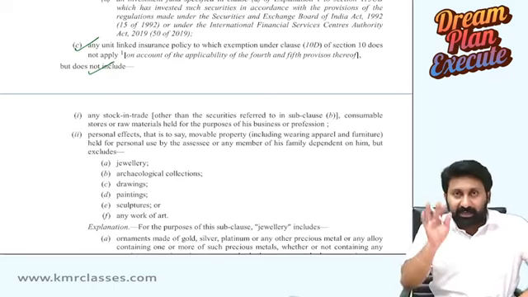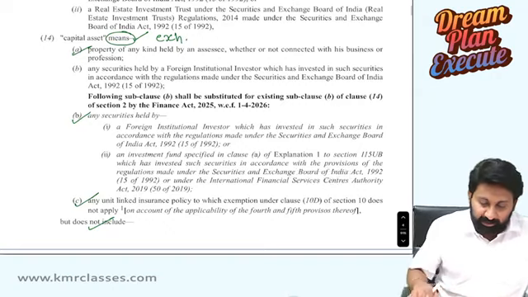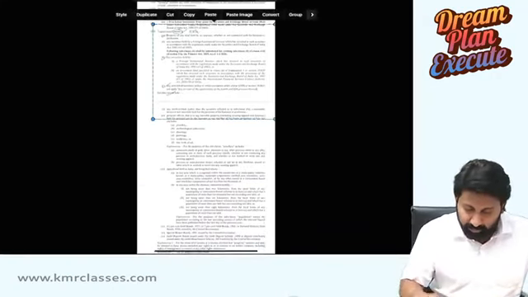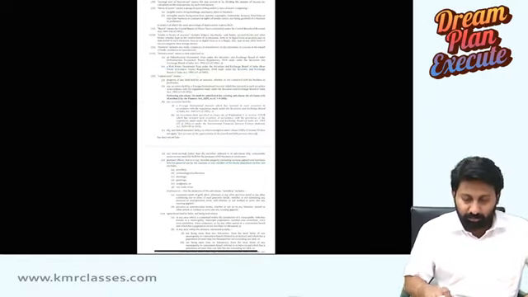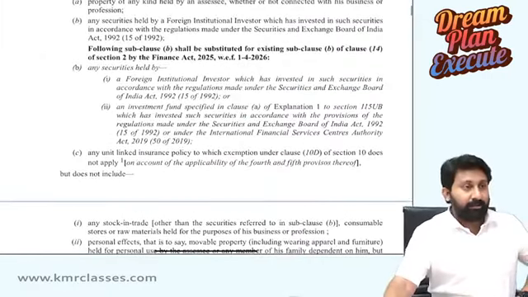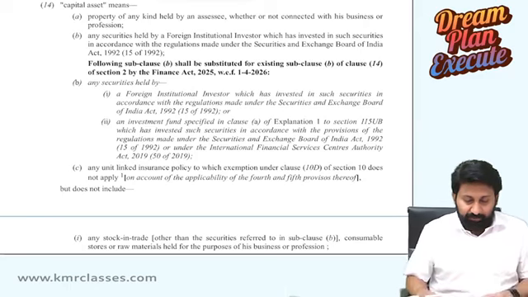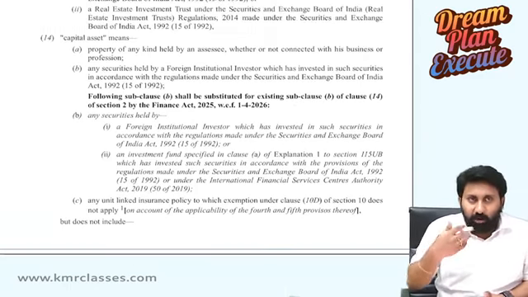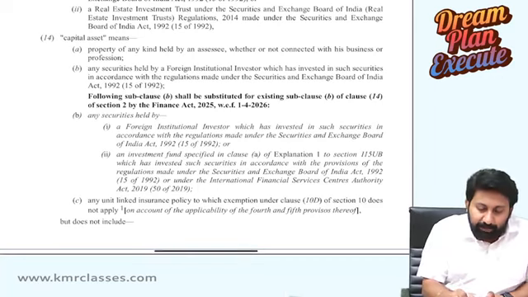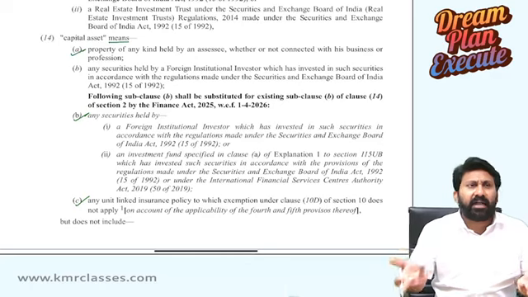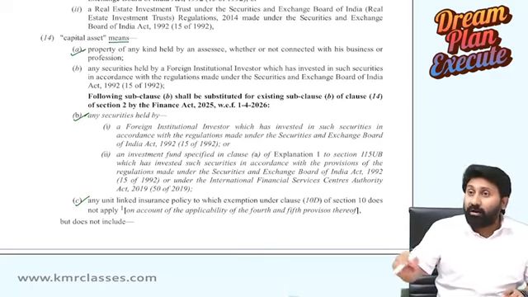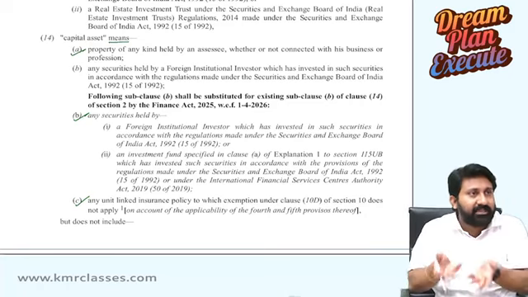Okay, listen carefully. I will tell you why they have written it that way. Again, I am repeating what I meant to say: capital asset means A, B, C. That's it, answer over. Why should you tell what is not included? You anyway said only these are capital assets.